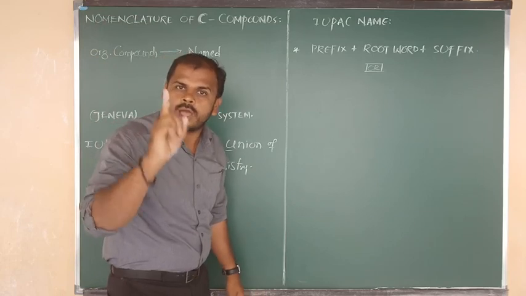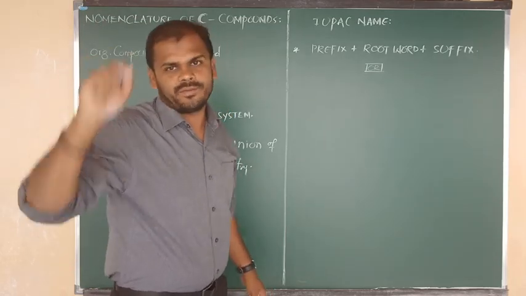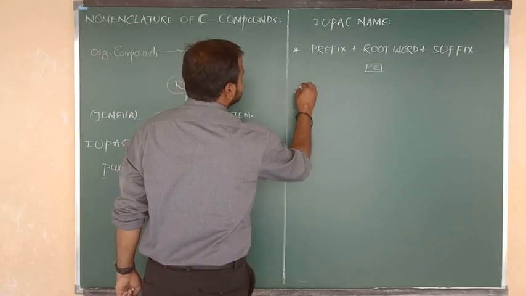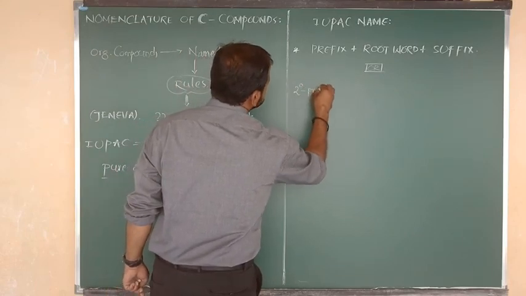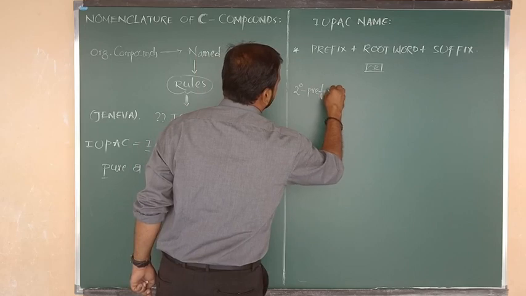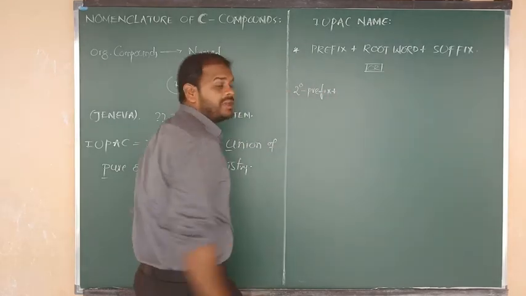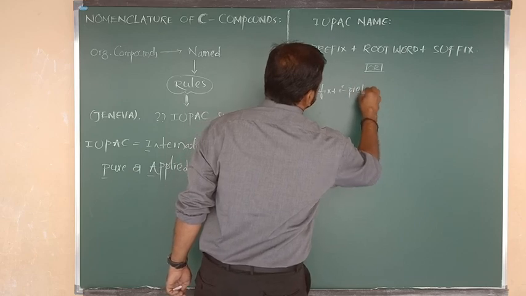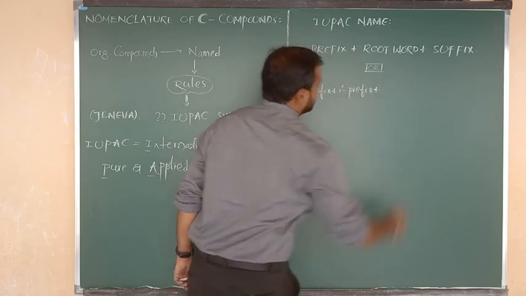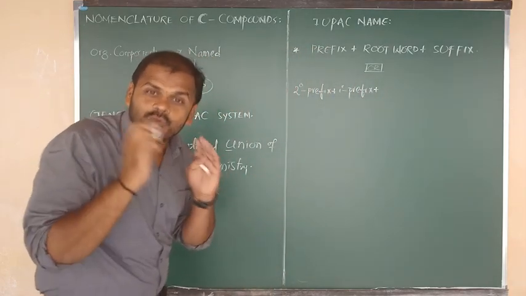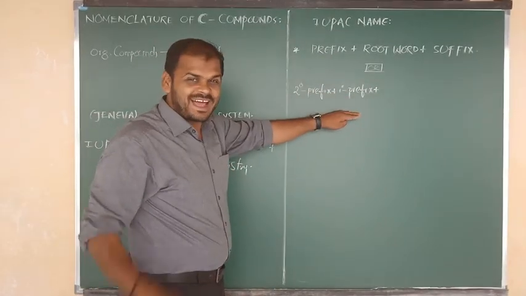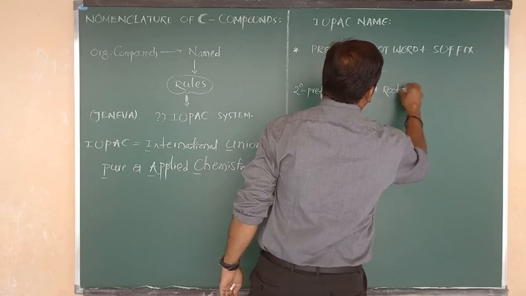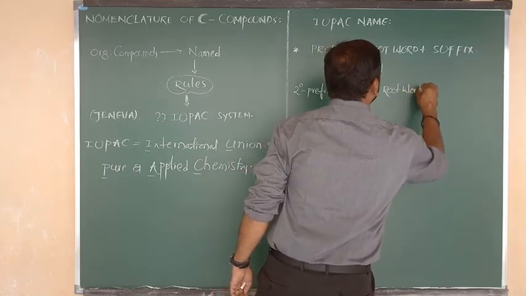First of all we have to write the secondary prefix, and after that we have to write the primary prefix, and after that we have to write the root word, in the middle.